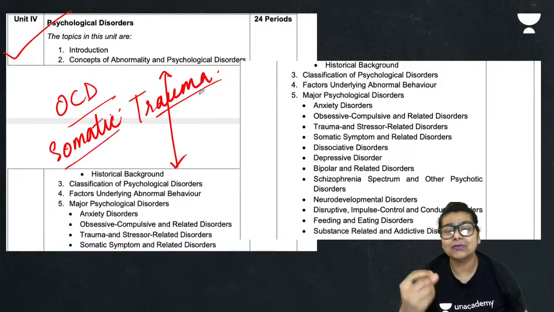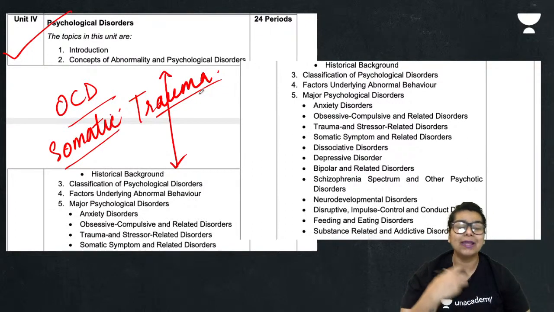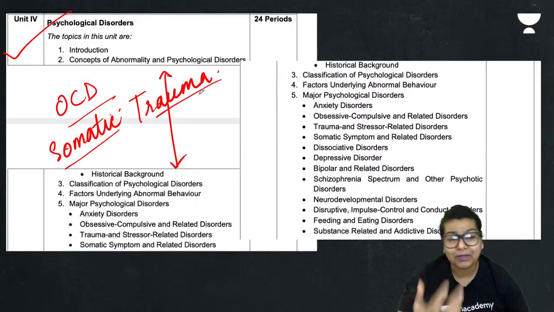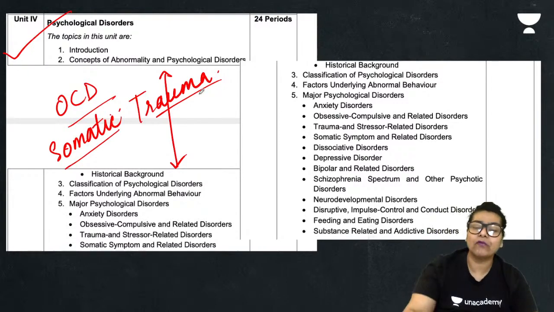We are going to speak about neurodevelopmental disorders, why these things happen, how people have eating disorders, how they have impulsive disorders.